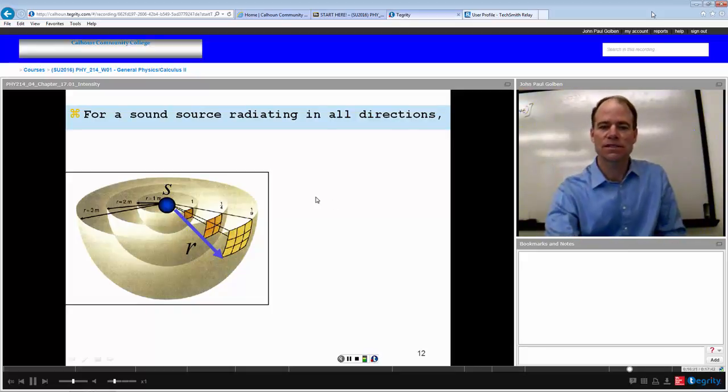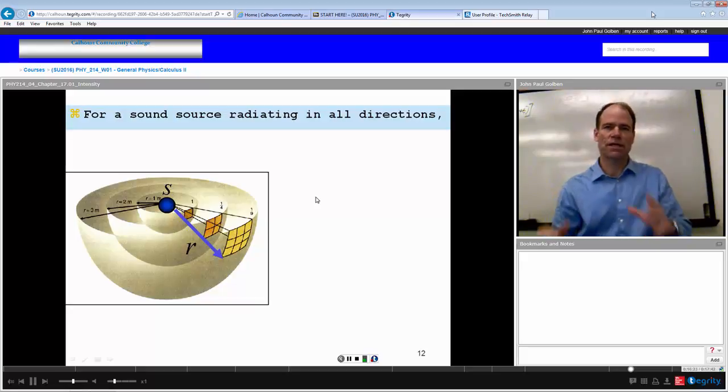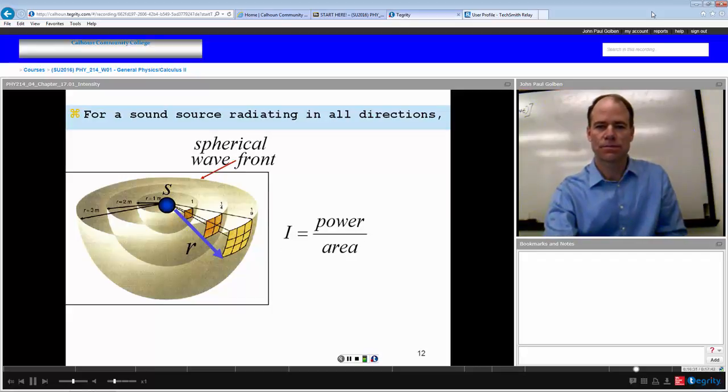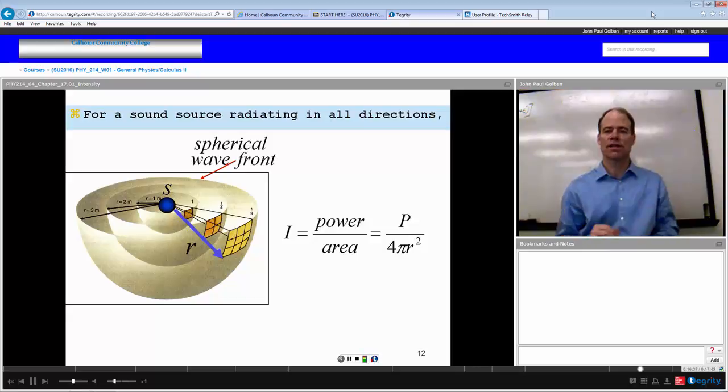That means the intensity would be distributed over the surface area of a sphere of radius r. We can think of the intensity as power per area, but in this case it's power over that surface area, power over 4 pi r squared.